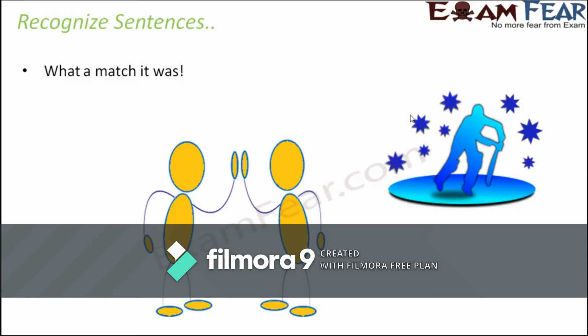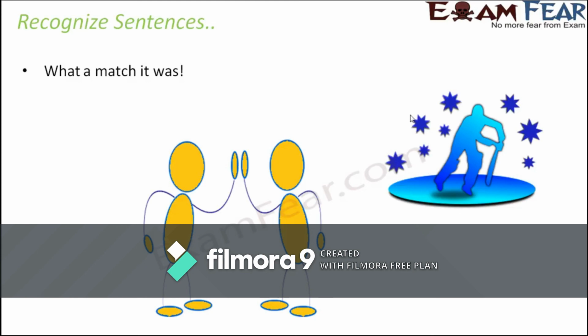And what about this one? What a match it was. Now, whenever you come across exclamatory sentences, you would feel that they are also like declarative sentences. But it is just that exclamatory sentences have a lot more excitement and emotion.